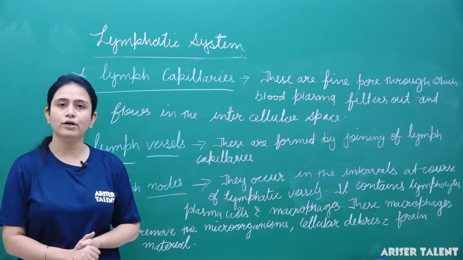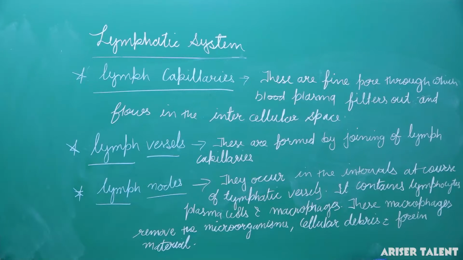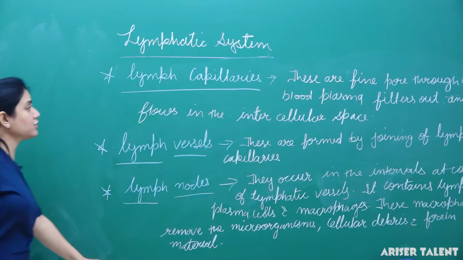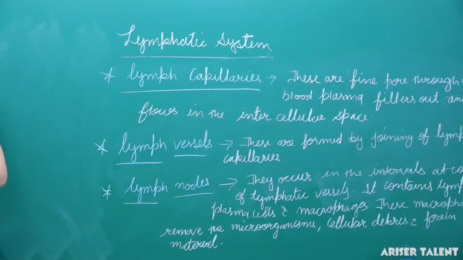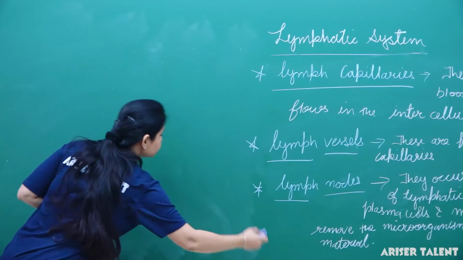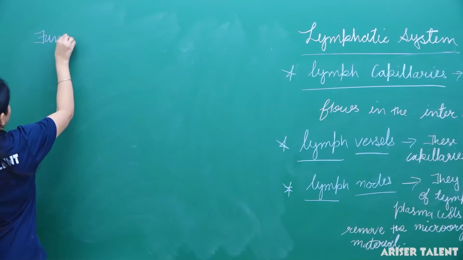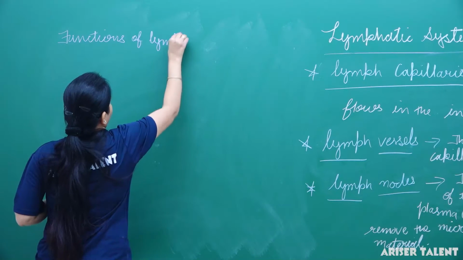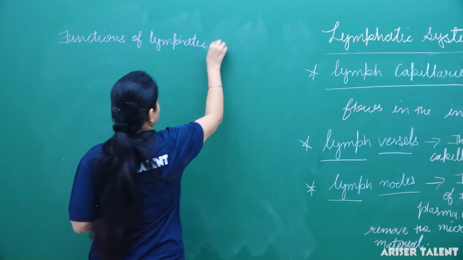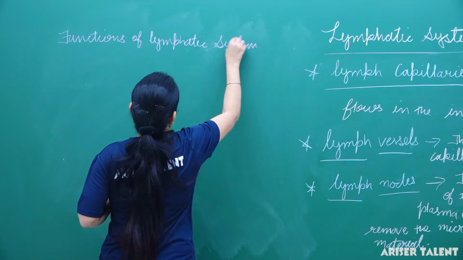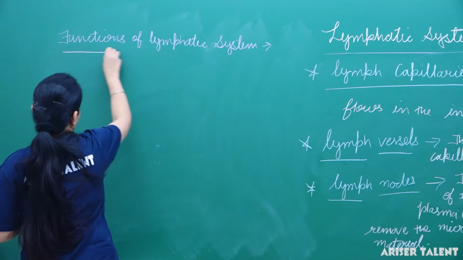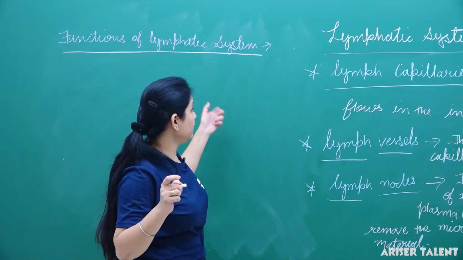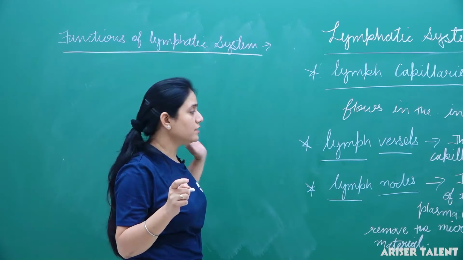Now we will talk about the importance, or functions, of the lymphatic system. The first function is that it protects the body by killing germs.